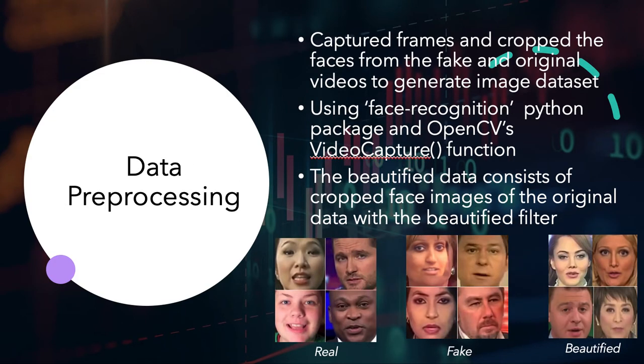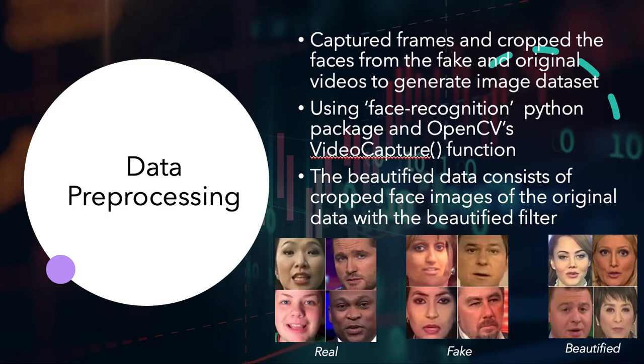The first step for dataset preprocessing was to capture frames from the fake and original videos in order to train our model with images. To capture images from the videos with faces in them, it was required to process the videos through a face recognition function. With the usage of the face_recognition Python package and OpenCV's video capture function, a folder with cropped face images from a frame in each video was generated for both real and fake categories.